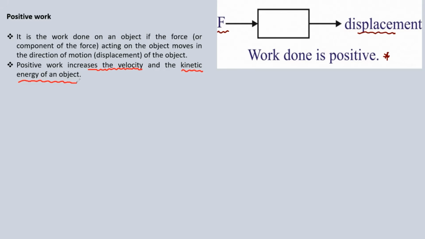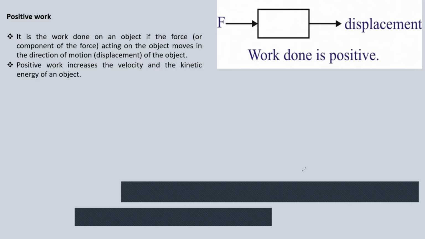The object moves faster in the presence of positive work. Because velocity, movement, speed is associated with kinetic energy. Kinetic energy, the formula being half the mass of an object times velocity squared. Now, because the object has an increase in velocity, the kinetic energy will also increase. So positive work increases the kinetic energy of an object. Let's break it down further.